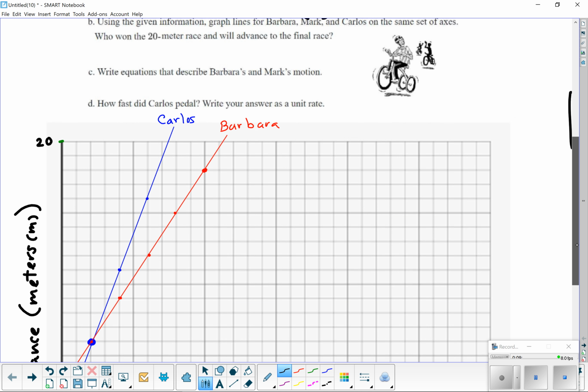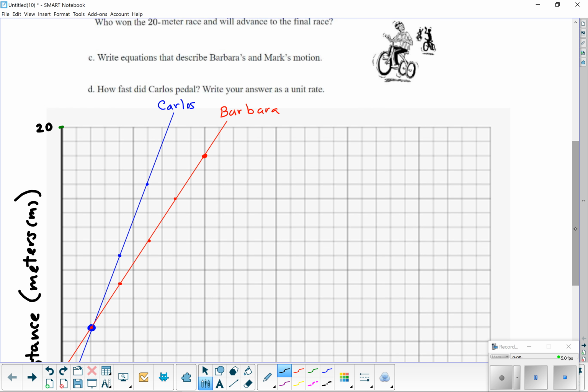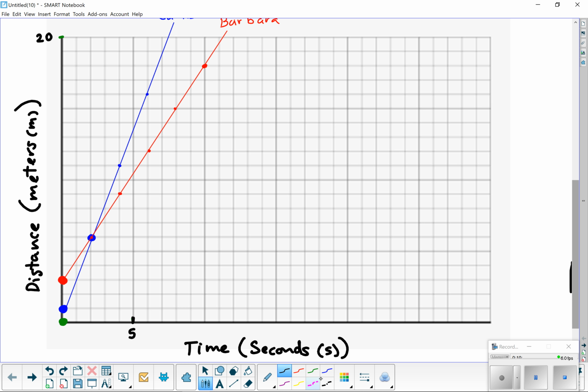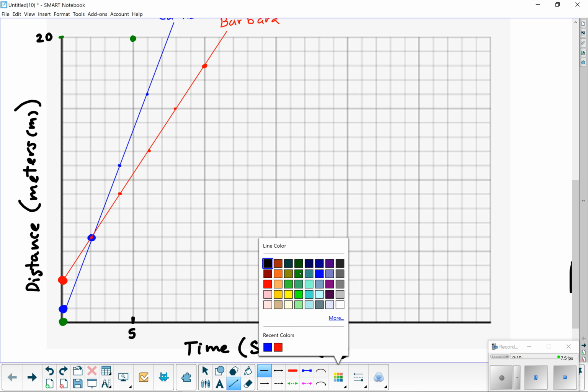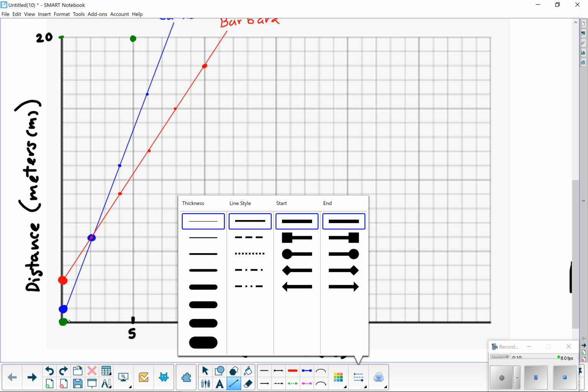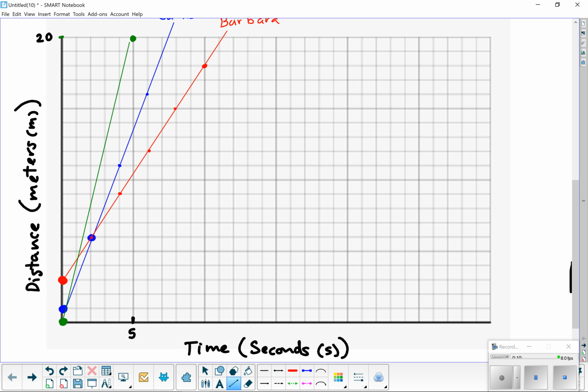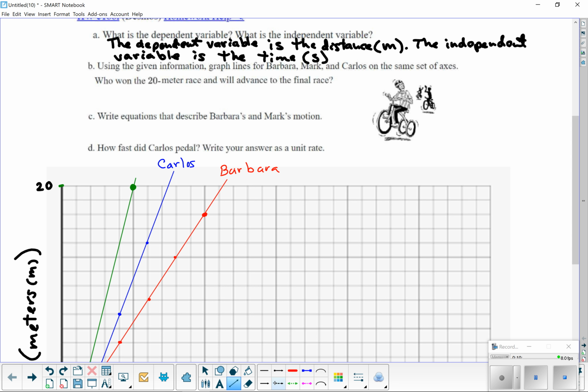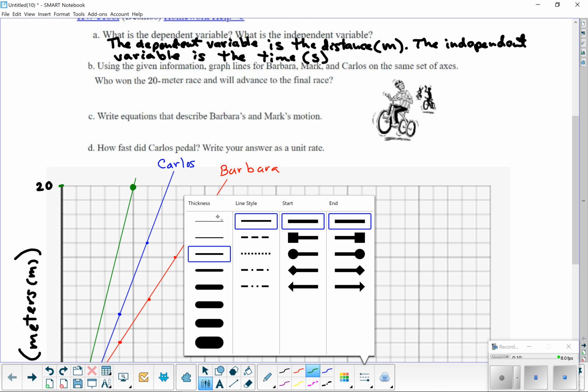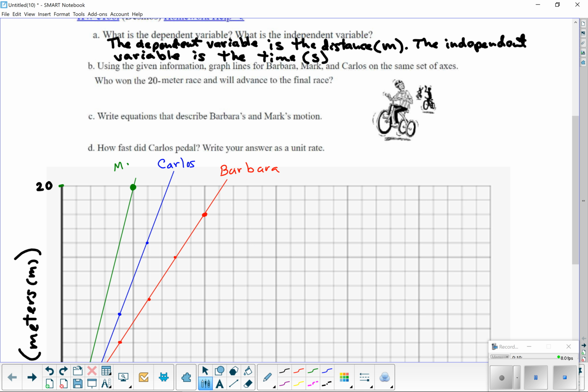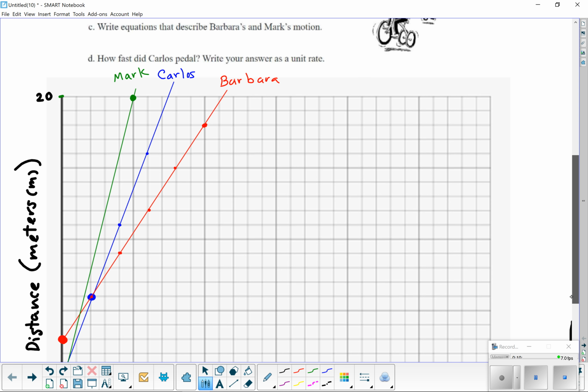So Mark is speed racer here. He's pretty fast. Right, so he's going to finish a 20-meter race in 5 seconds. So at 5, he finishes the 20-meter race. So all I need is actually a line that connects his beginning to his end. So Mark starts here, and he ends up right here. That's Mark. All right, that's your 3 racers.